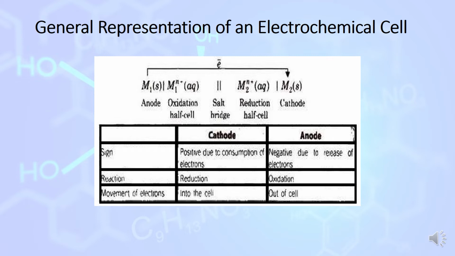Then the reduction half cell. Reduction takes place, so first the ionic metal M2^n+, one line, then M2 is there. This reaction takes place at the cathode. It is known as the reduction half cell. Cathode is positive due to consumption of electrons, reduction takes place and electrons move into the cell. Anode carries negative charge due to release of electrons. Oxidation takes place at the anode and electrons move out of the cell.